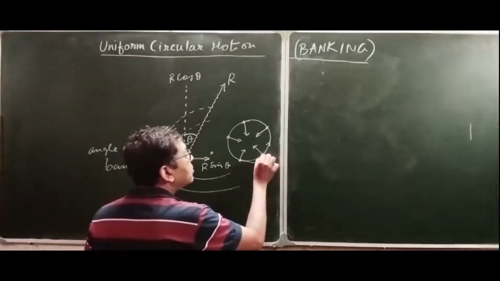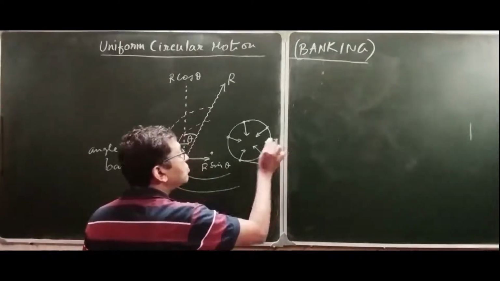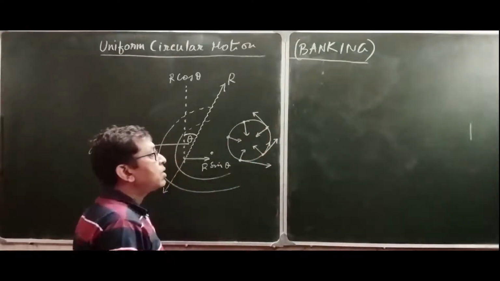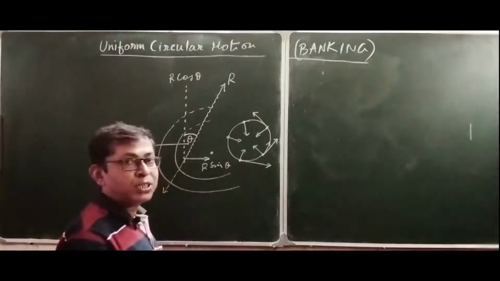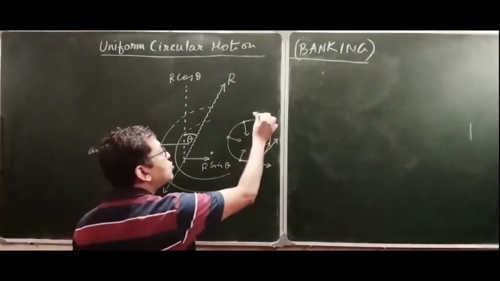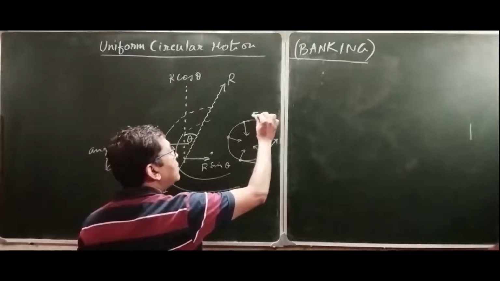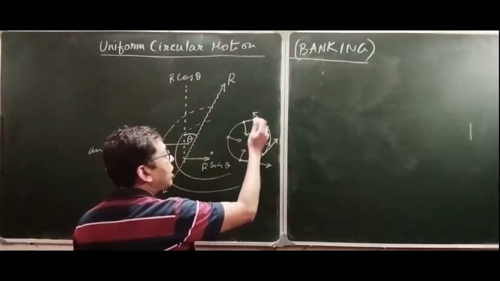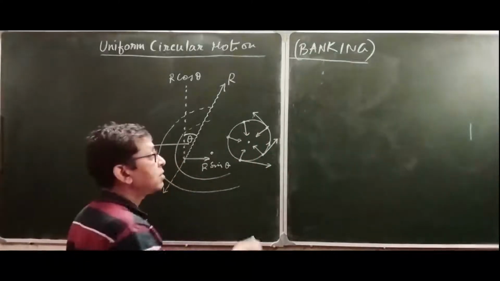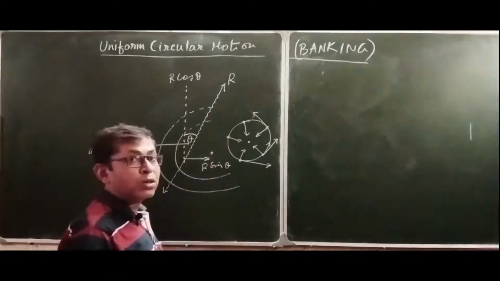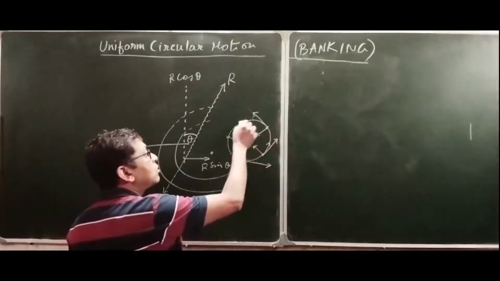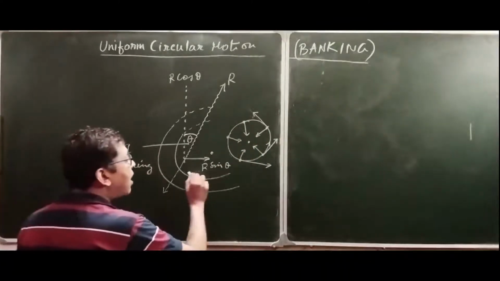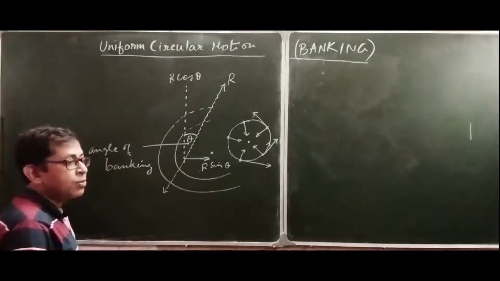Here he actually tries to move this way, but due to this pulling force of the centripetal force, the particle has to change its track and move inwards towards the center of the curved path. Otherwise, it will travel straight forward and cannot continue along this circular path. So here in this case R sin theta provides the necessary centripetal force.